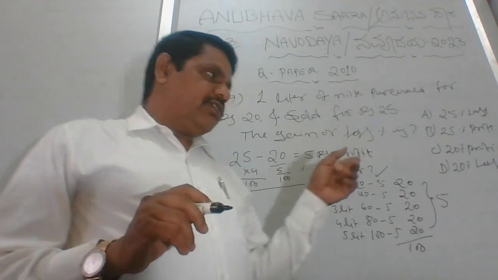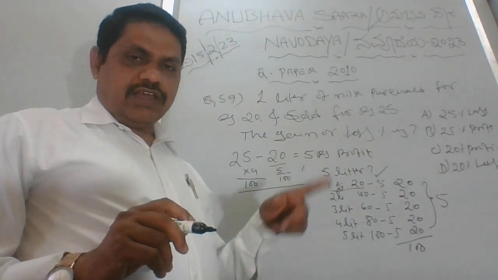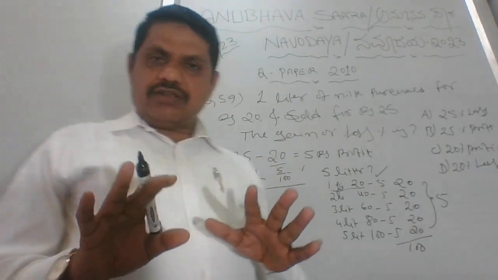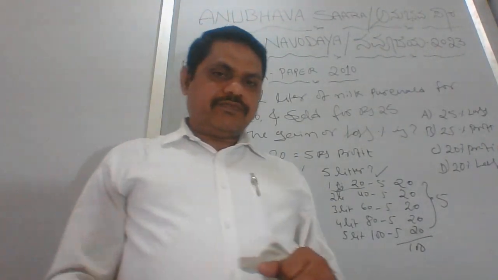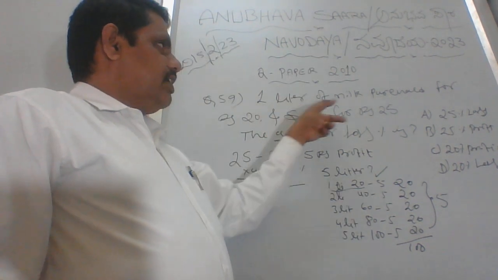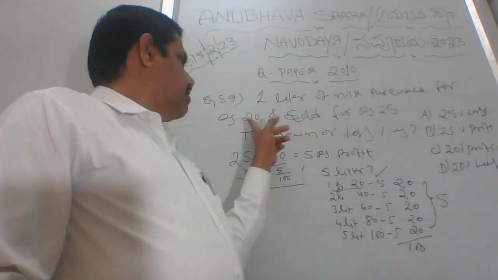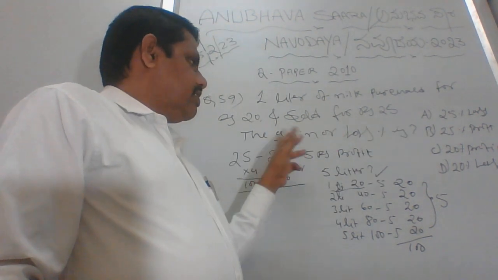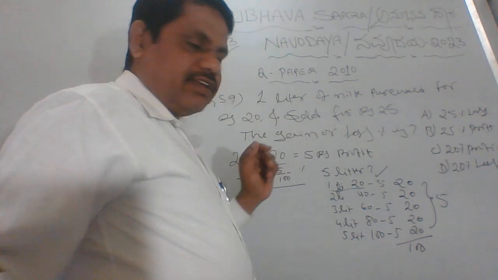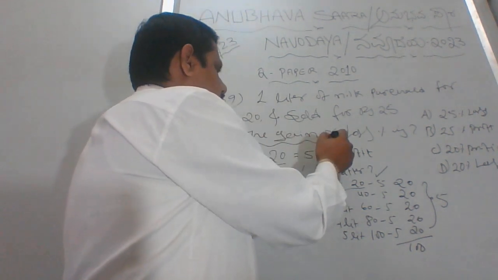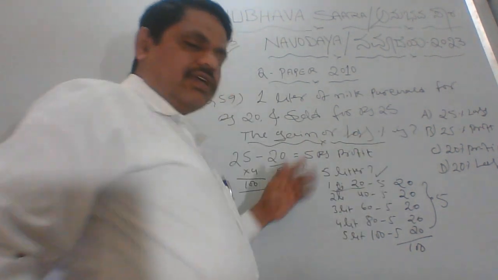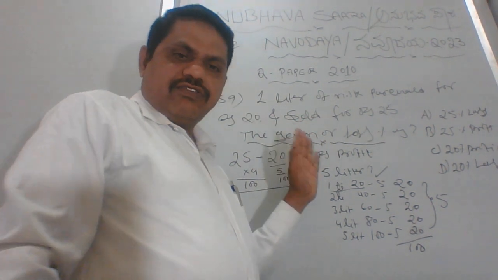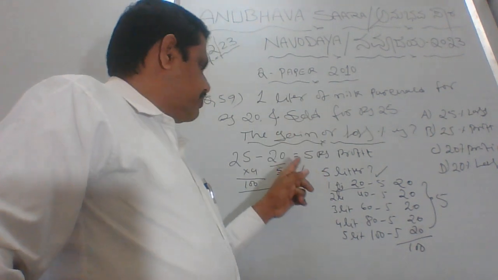Fine. Let me explain one by one, then you can understand easily. I'll take you through clearly. Have concentration. Don't look here and there, and don't divert your concentration. Fine. 1 liter of milk produced for rupees 20 and sold for rupees 25. The gain or loss percentage is, now the condition is gain or loss, profit. That's what they are expecting. Okay, this is what we want to learn now.